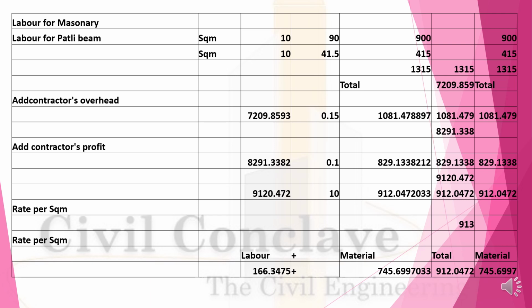So material plus labor cost will be 7209. Overhead 15% will be 10881. Contractor profit 10% will be 829, which makes 9120,472 for 10 square meter. So per square meter will be 912.04, let us say 930. So rate per square meter, labor will be 166, material will be 745, total will be 912.